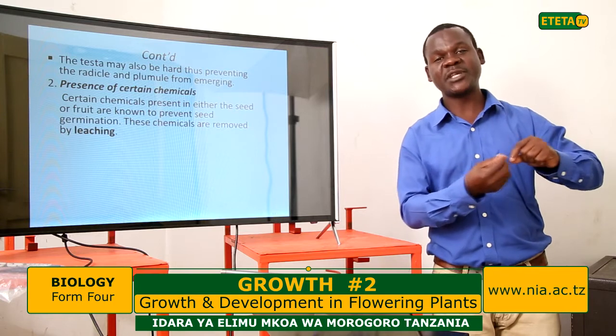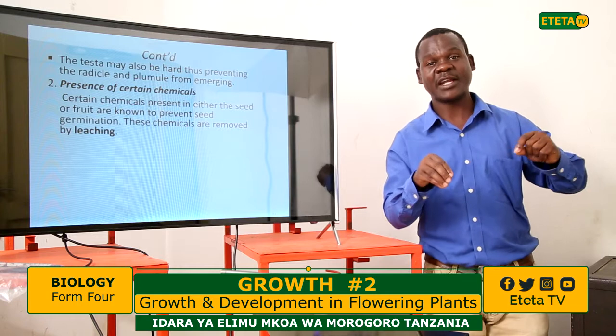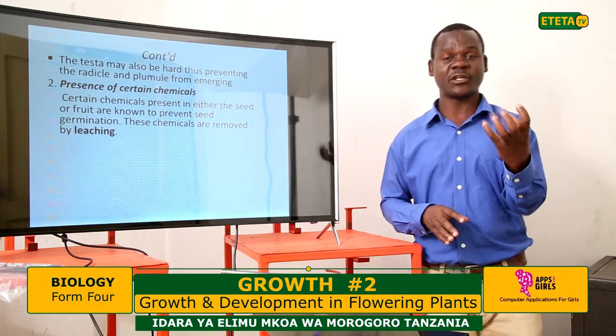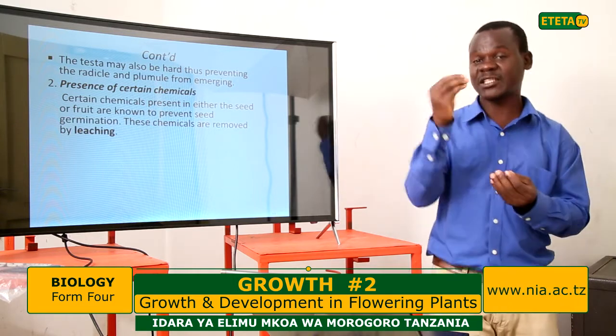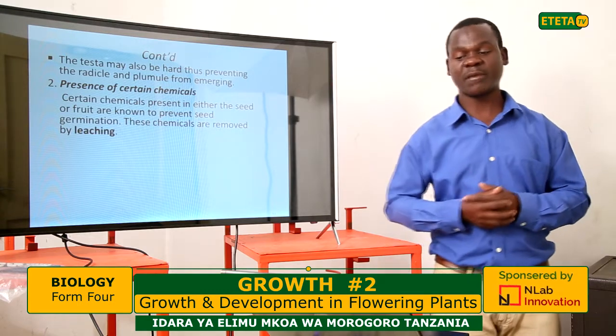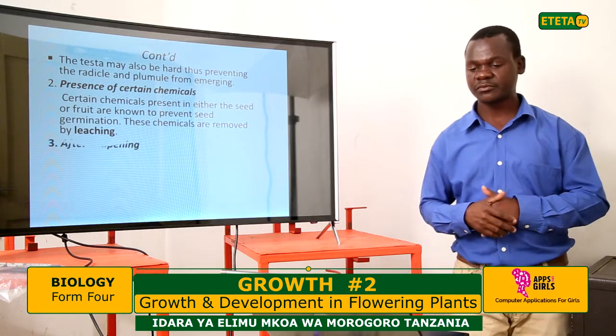By drying, you are removing those chemicals, I mean the chemicals contained in that juice, and only then is it possible to germinate. Otherwise, if you take the fresh tomato and plant it, it will never germinate, because the chemicals in that juice are inhibitors of germination. So the presence of chemicals, like I mentioned, can inhibit germination.